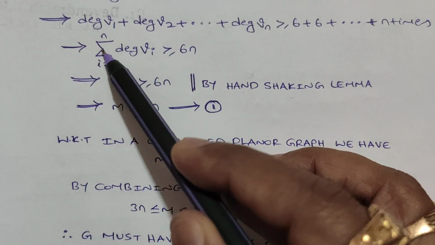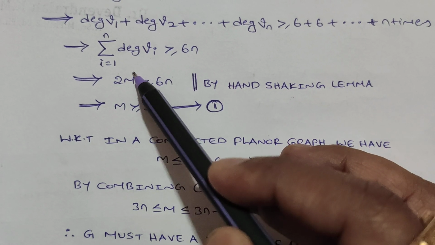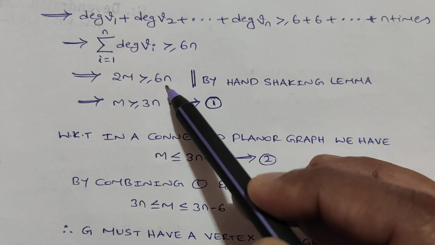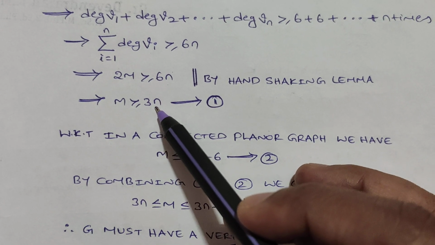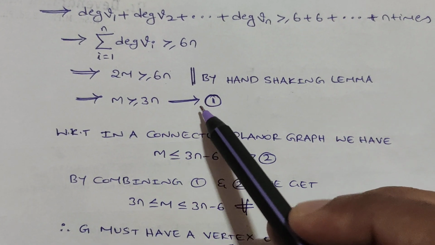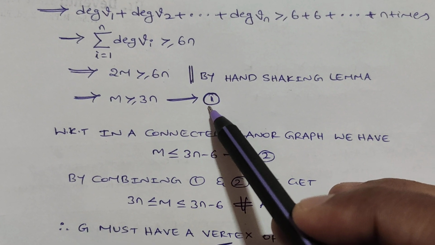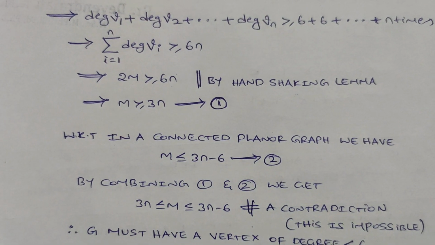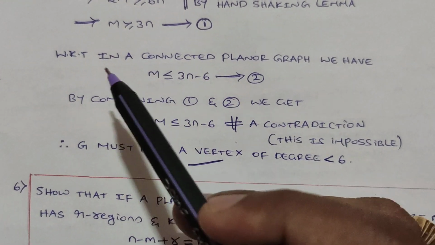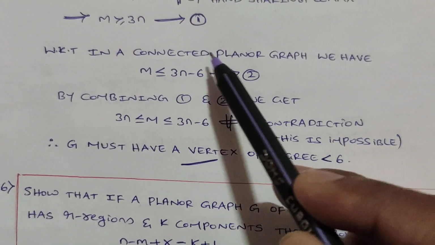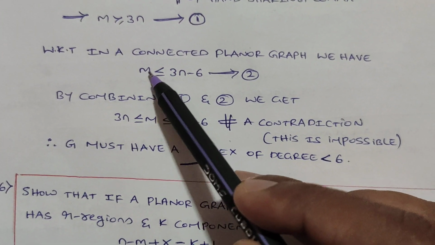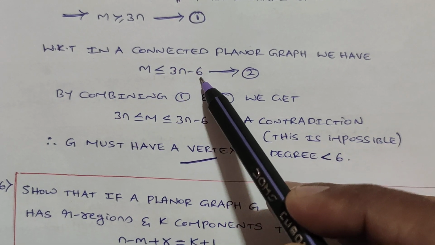Using the handshaking lemma, we write 2m greater than or equal to 6n. So we observe that m is greater than or equal to 3n. Let us call this statement 1. We know that in a connected planar graph, which we have already proved, the total number of edges m is less than or equal to 3n minus 6.